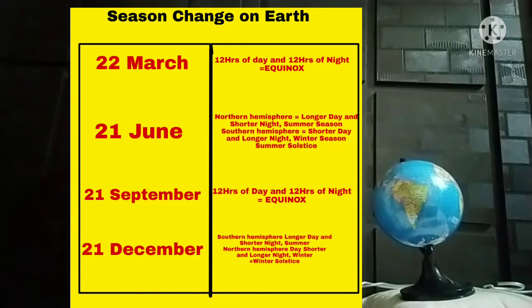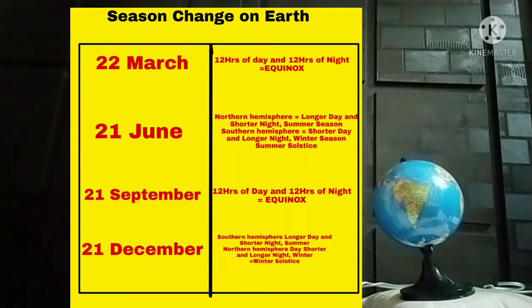There is a fact that at the North Pole there is 24 hours of day, meaning no sleep, only play, and at the South Pole there is only sleep, meaning 24 hours of darkness. Interesting. Now we will come to the next, which is 21 September.